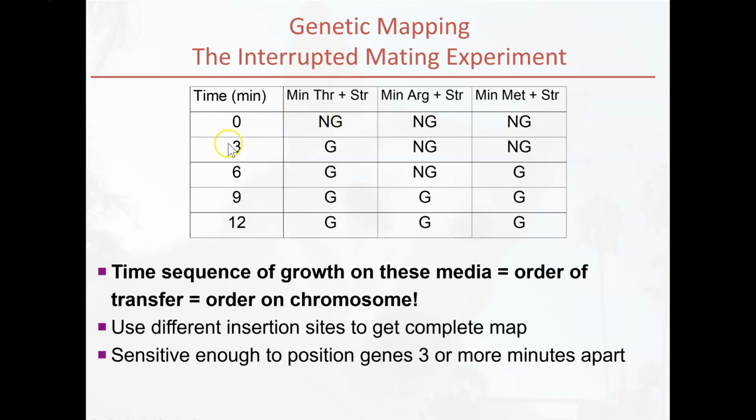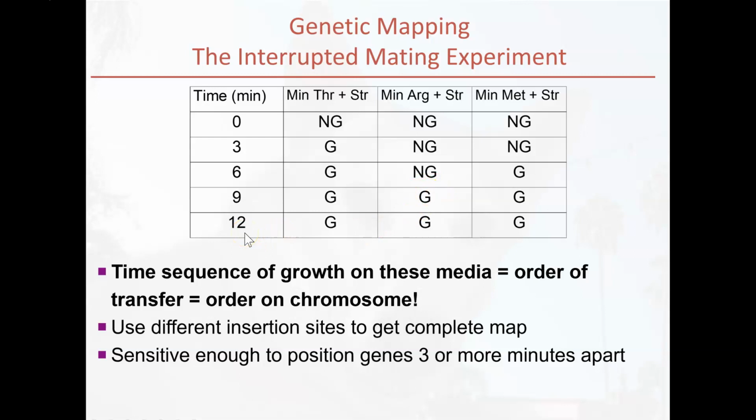But interestingly, as soon as 3 minutes after adding and mixing those two bacteria together, we're going to start to see gene transfer from that HFR donor bacteria to our F- bacteria. So we can see at 3 minutes, the bacteria will start to grow on the threonine minimal media. At 6 minutes, we start to see the methionine strain start to grow. And then finally at 9 minutes, we start to see the arginine strain start to grow.